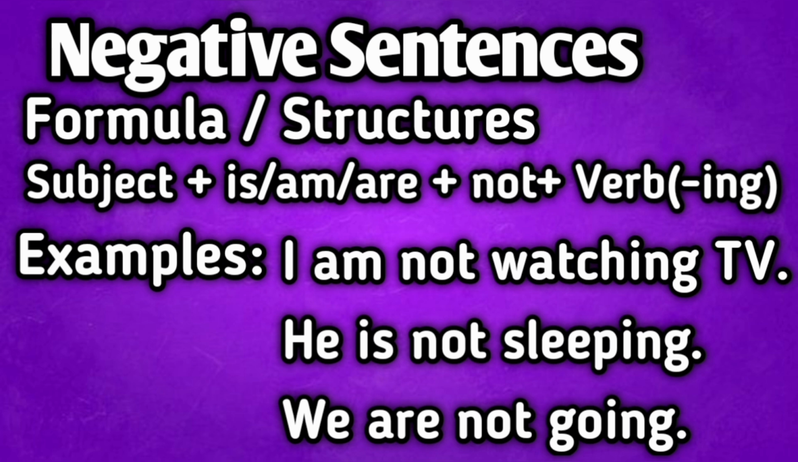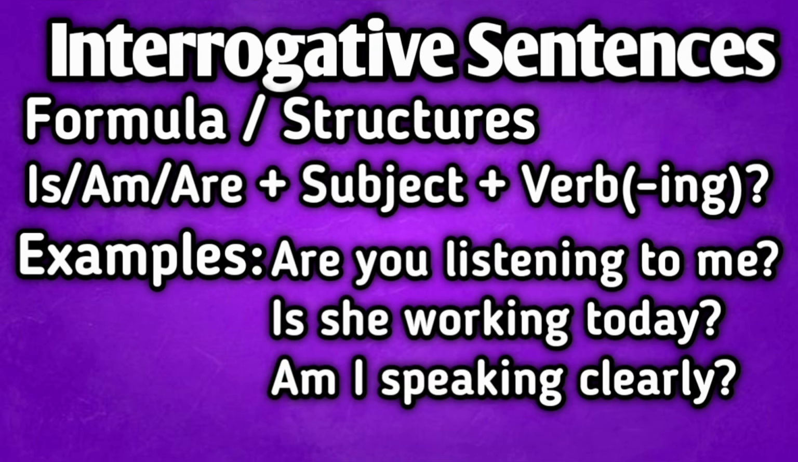Negative sentences, formula and structures. Subject plus is, am, are plus not plus verb ing form. Examples: I am not watching TV. He is not sleeping. We are not going.